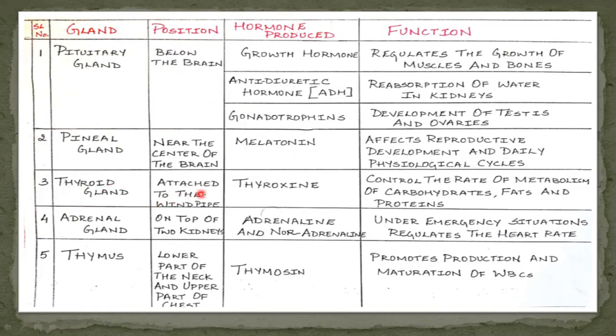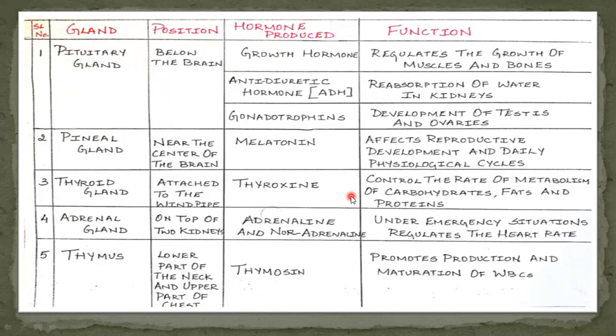Next, we'll move on to the thyroid gland. Thyroid gland is attached to the windpipe, and it produces the hormone called thyroxine. The function of this thyroxine hormone is to control the rate of metabolism of carbohydrates, fats, and proteins. Iodine is very essential for making this thyroxine hormone by the thyroid gland.